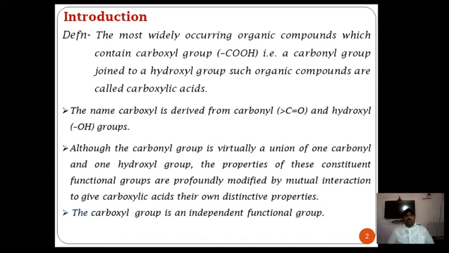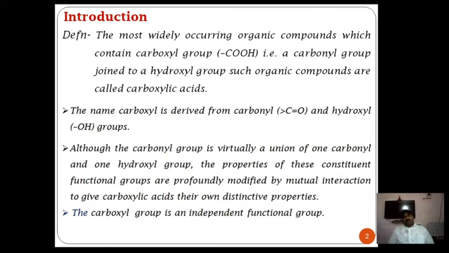Because you know that carbonyl group containing compounds are known as aldehydes and ketones. Again, hydroxyl group containing compounds are known as alcohols in the aliphatic case, and in the aromatic case as phenols, etc.